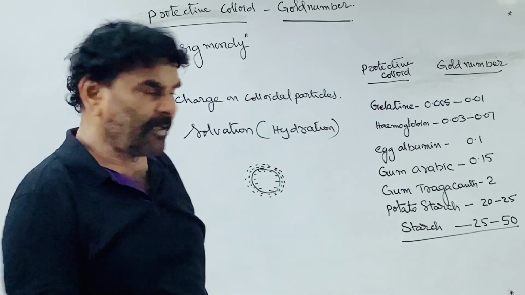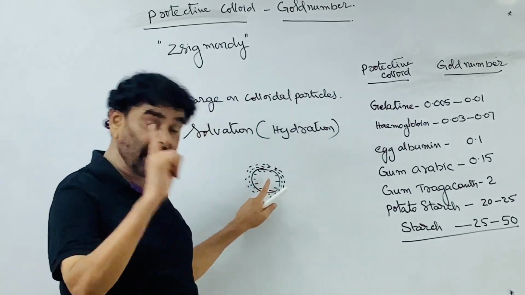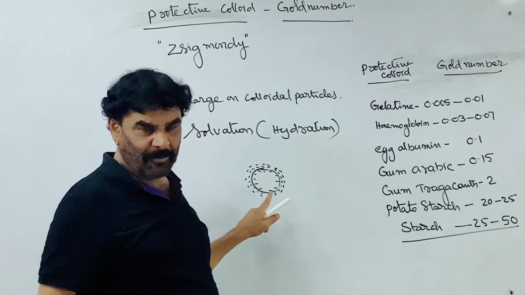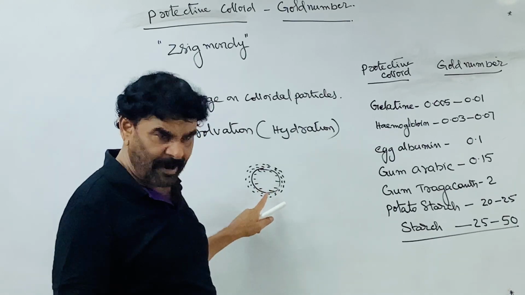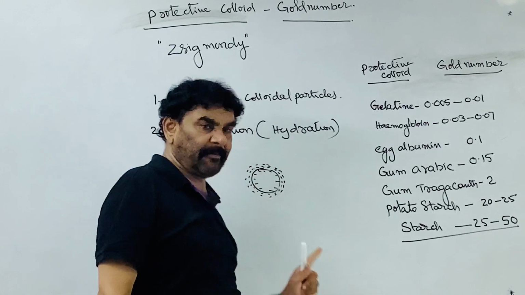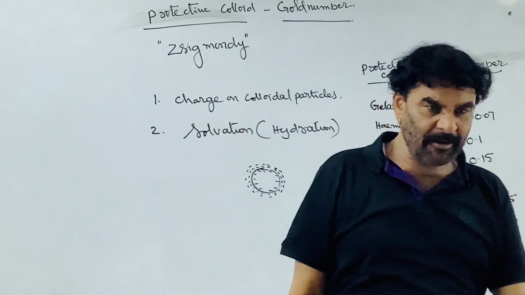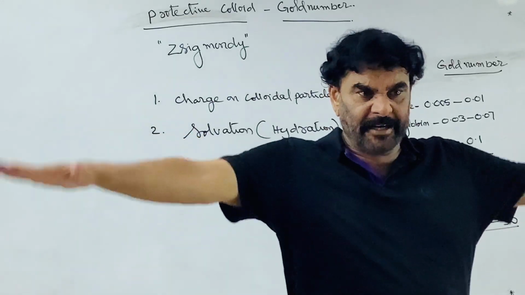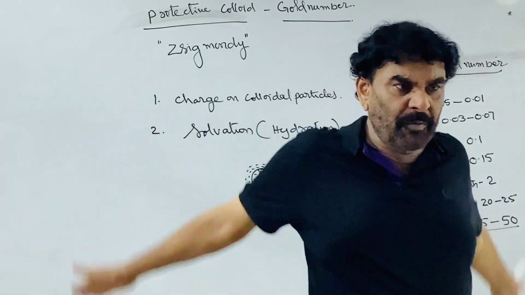So what to do to coagulate the lyophilic colloid? You have to do two things. One, you have to remove this sheath. The solvated colloidal particle should be converted into an unsolvated one, that is, the solvent sheath is to be removed.